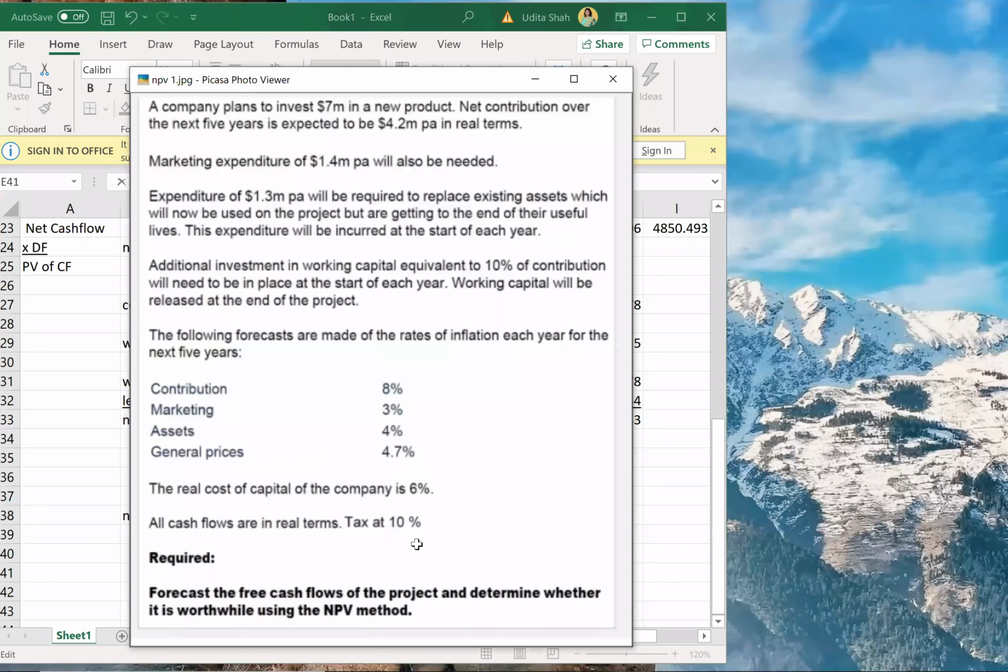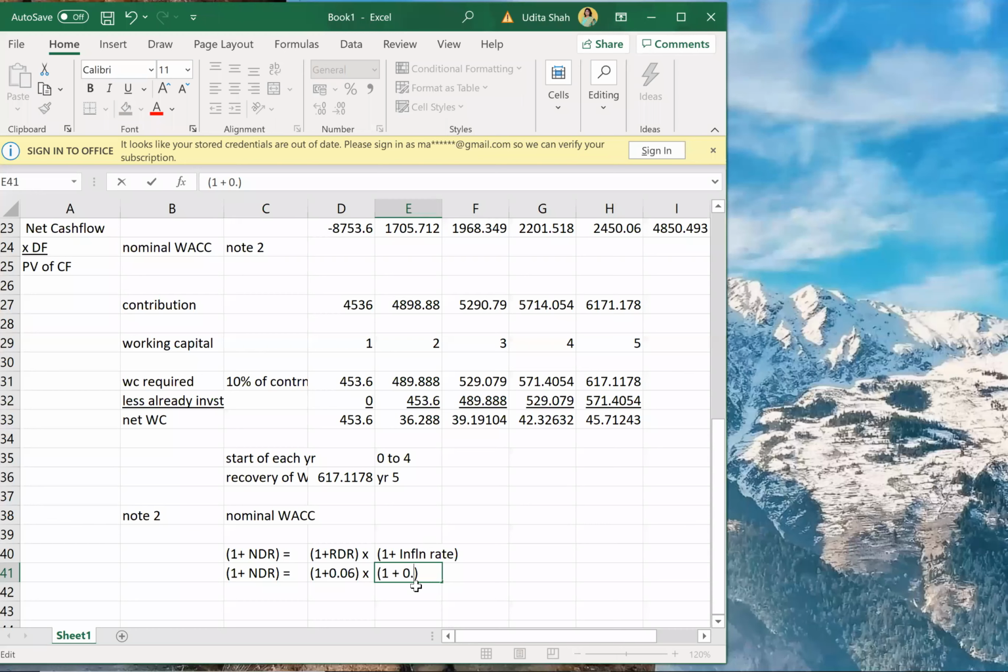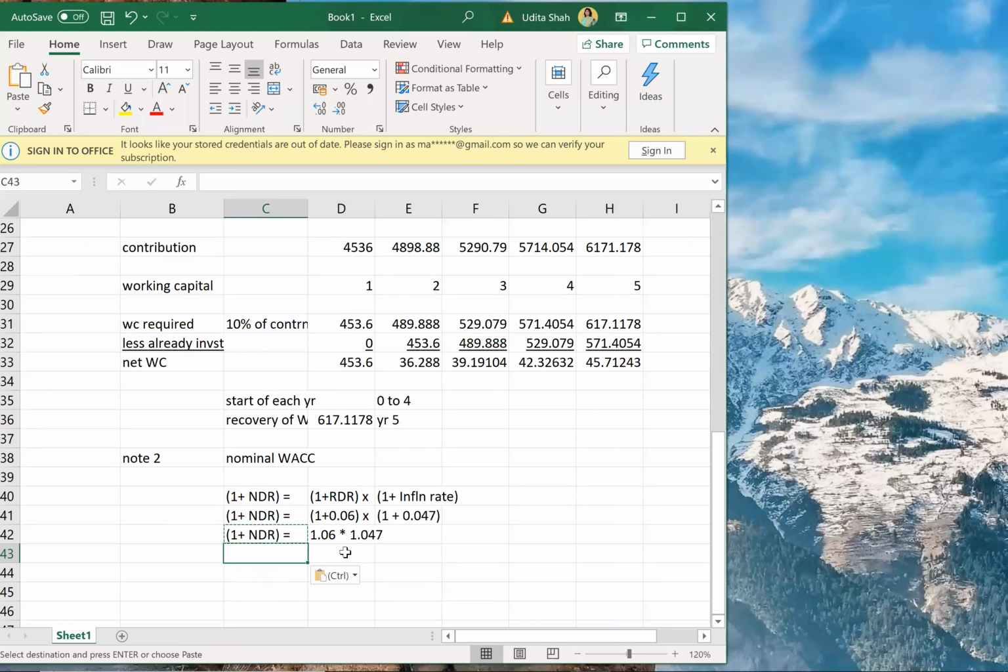So 1 plus 0.047. So 1 plus NDR should be equal to 1.06 into 1.047. So 1 plus NDR equals 1.100982, correct?